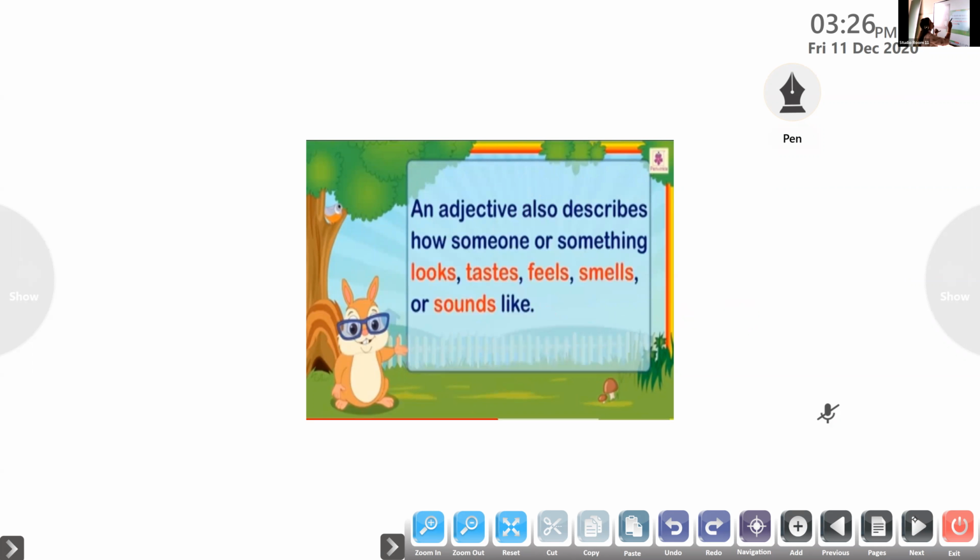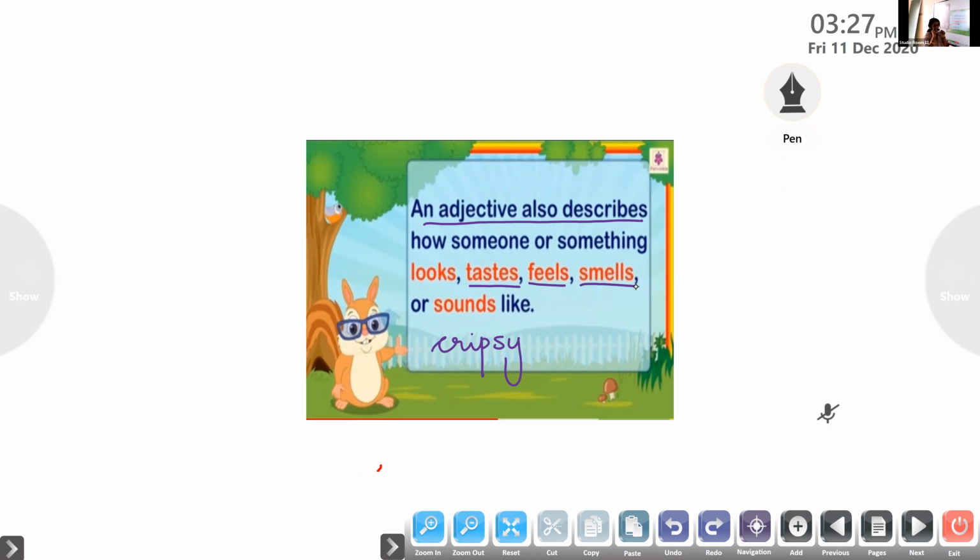Not only this, adjectives also describe how someone or something looks. A beautiful girl, beautiful is the adjective in the sentence. Taste, crispy chips. So crispy is the adjective in the sentence. Feels, when you touch the water, if it's cool or hot, it tells you how you feel. So cool, hot are adjectives. Ice cream, it is very cool when you eat it.